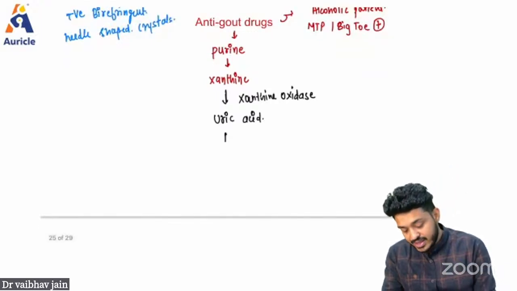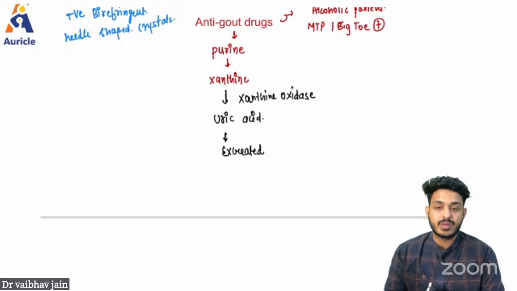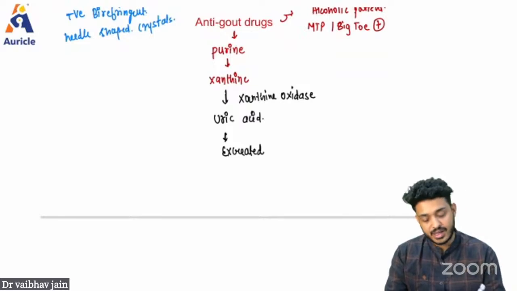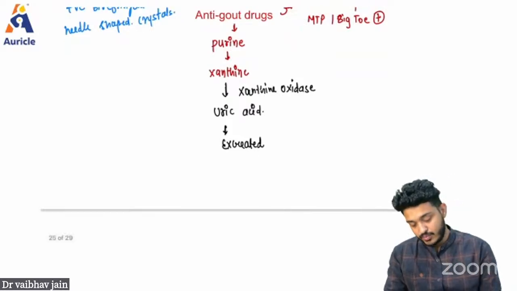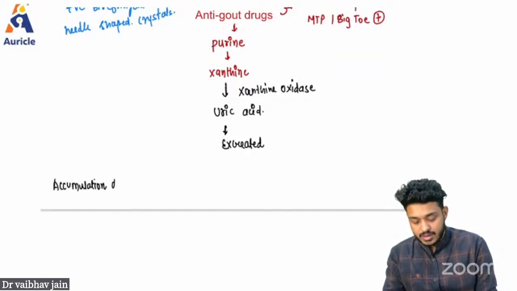Normally, this uric acid should be excreted from the body. Uric acid is a toxic form, right? It should be excreted from the body. If it gets accumulated, you will be having problems, right? So what is the problem we are having? The problem we are having is accumulation of uric acid.